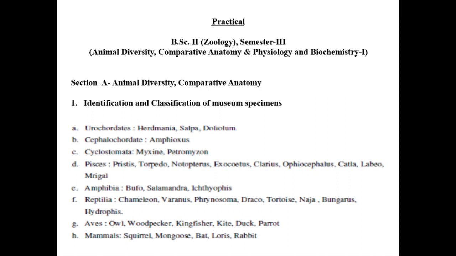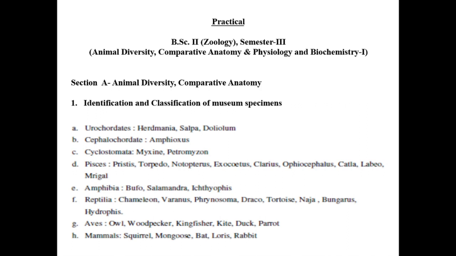For example, urochordates, cephalochordates, cyclostoma. In urochordates we can see Herdmania, Salpa, Doliolum. Cephalochordates, Amphioxus. Cyclostoma, Myxine, Petromyzon. Pisces, Pristis, Torpedo, Notopterus, Exocoetus, Clarias, Ophiocephalus, Catla, Labeo, Rohu. In amphibia, Bufo, Salamandra, Ichthyophis. Reptilia, Chameleon, Varanus, Phrynosoma, Draco, Tortoise, Naja, Bungarus, Hydrophis. In aves, for example, owl, woodpecker, kingfisher, kite, duck, parrot. In mammals, squirrel, mongoose, bat, loris, rabbit.